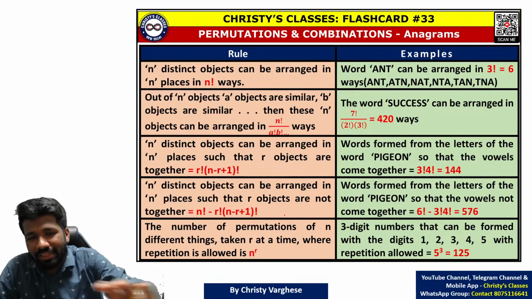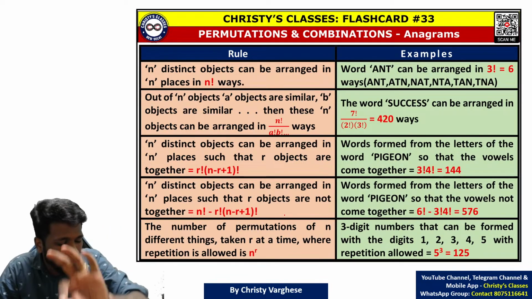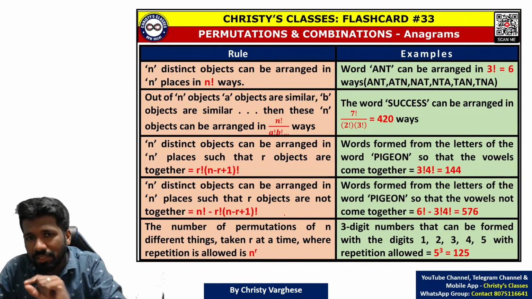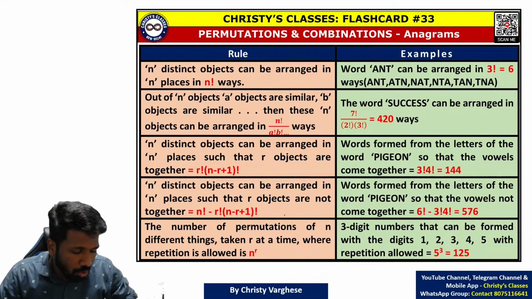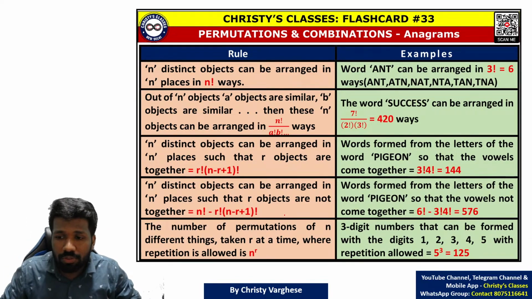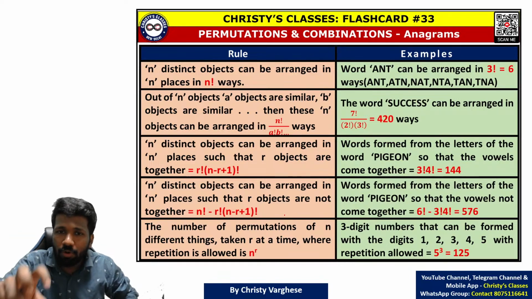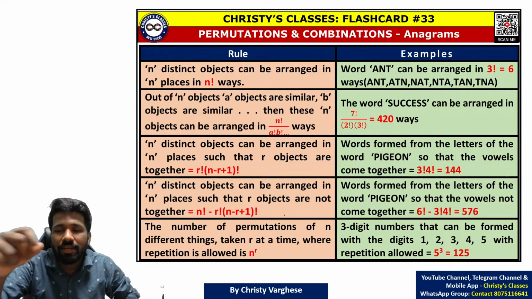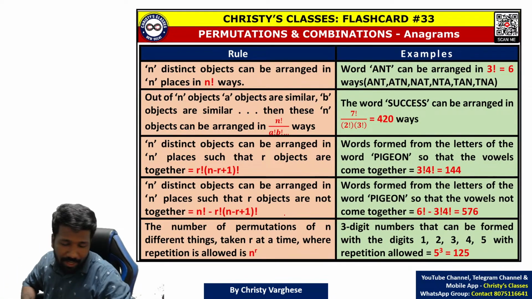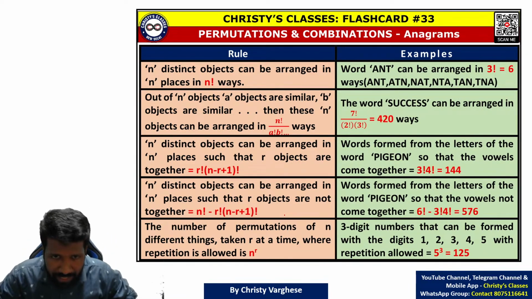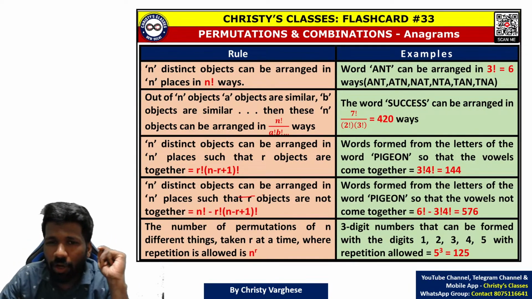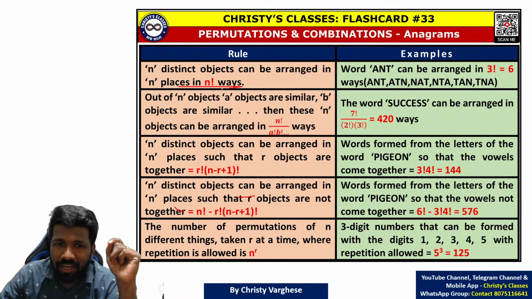So let me tell you one thing simply. The chapter name is permutation combination, but the maximum number of questions you can do with just the fundamental principle of counting. Combinations you have to use in some questions, but the number of questions from combinations was lesser than the fundamental principle of counting related questions. Okay, listen carefully. With this you will understand that better. N objects can be arranged in n places in n factorial ways.